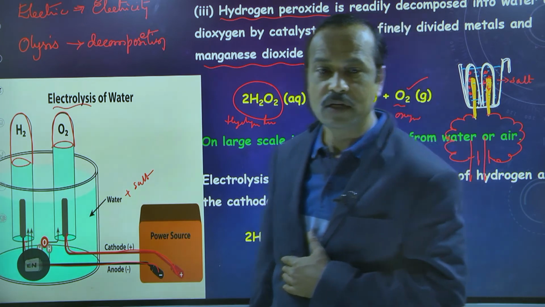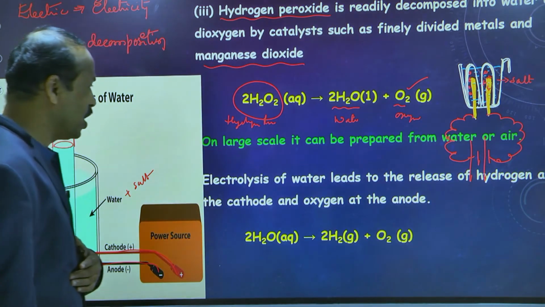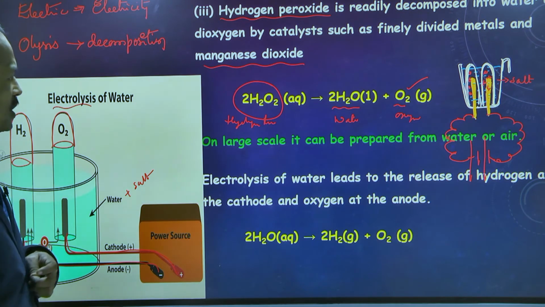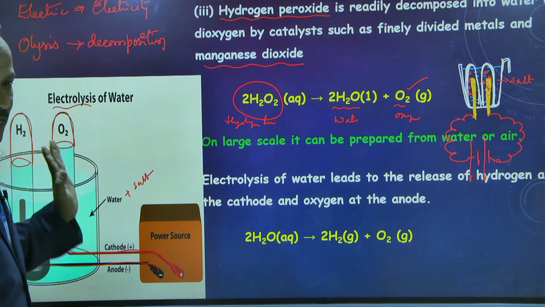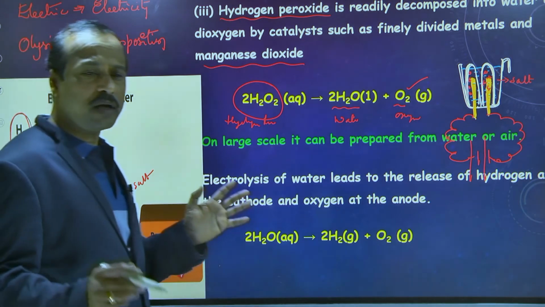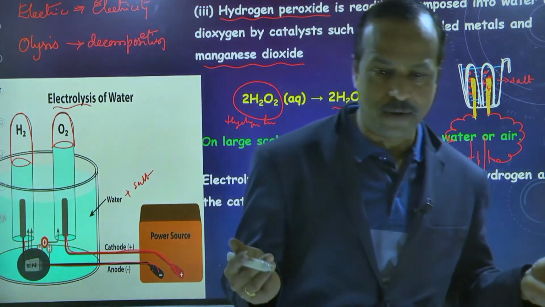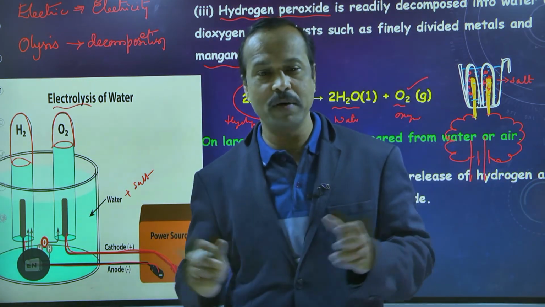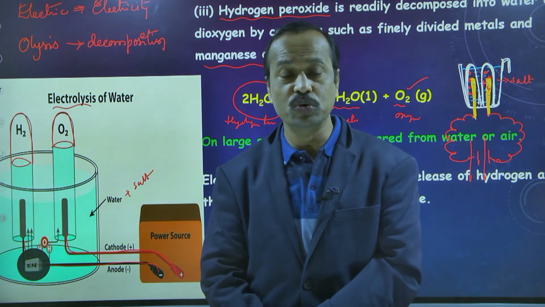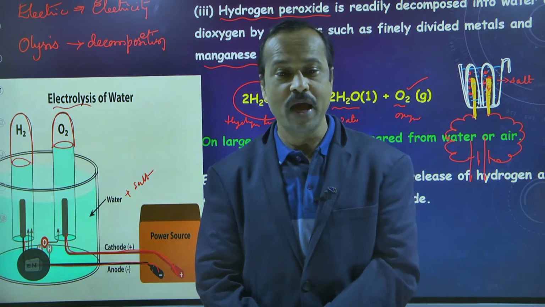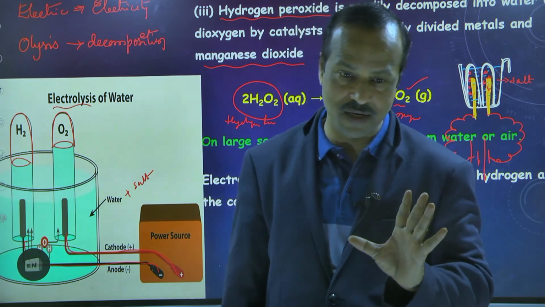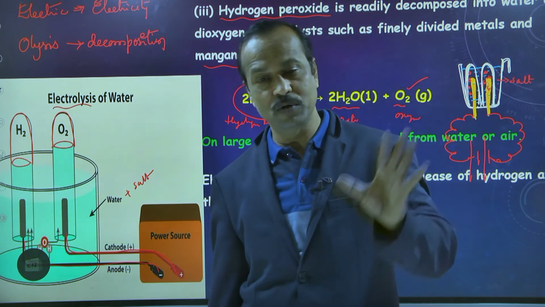Yes, sir. So this is the preparation of oxygen. Mostly oxygen is prepared by the electrolysis of water, because we have plenty of water, you know that. Earth is surrounded by a large amount of water, two-thirds, and the land part is only one-third. Yes or no? So we have a large amount of water.